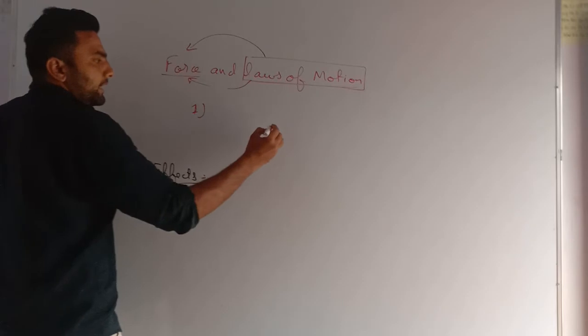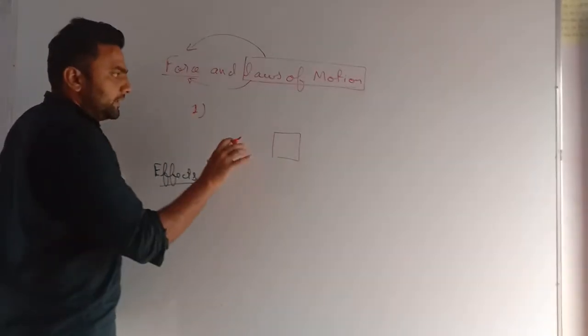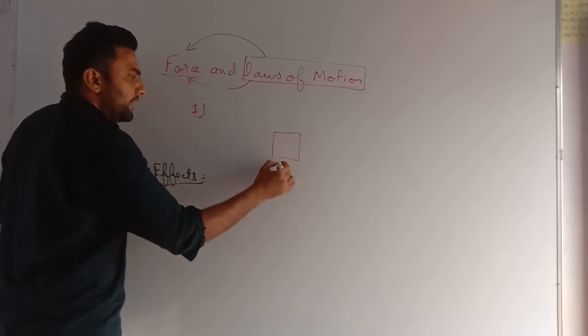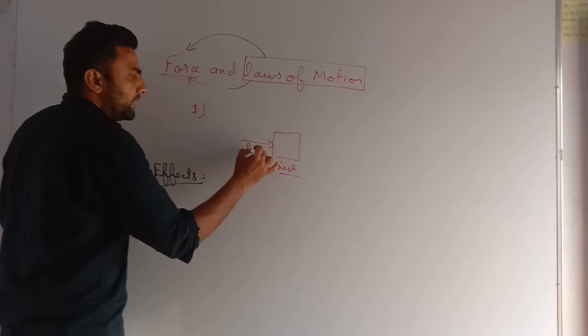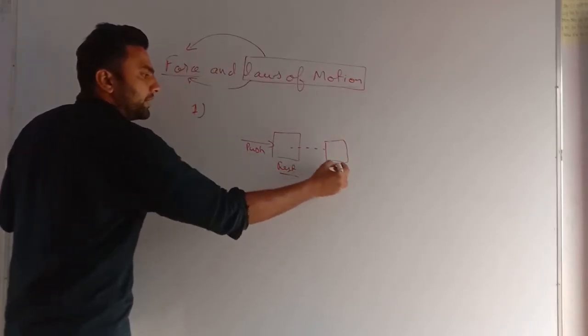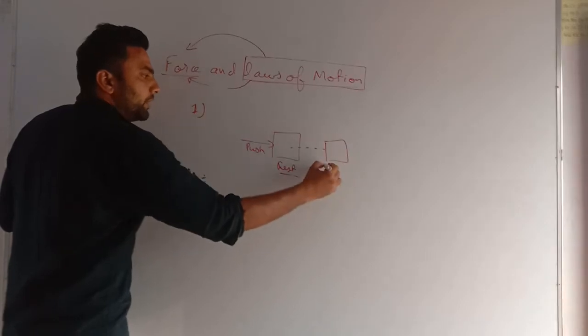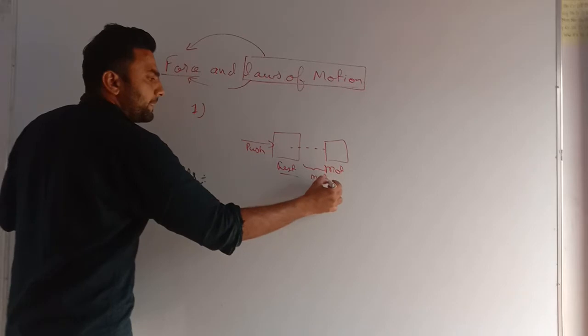First effect. If there is any object, and as of now it is at rest, if I push it, meaning if I give it force, it will change its position. It will come here, or it will come into motion.